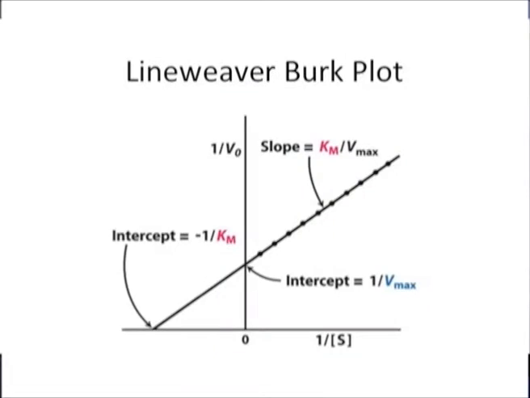This problem is solved by converting the Michaelis-Menten kinetic equation to the double reciprocal equation, Lineweaver-Burk equation, which describes a linear plot from which Vmax and Km can be obtained.